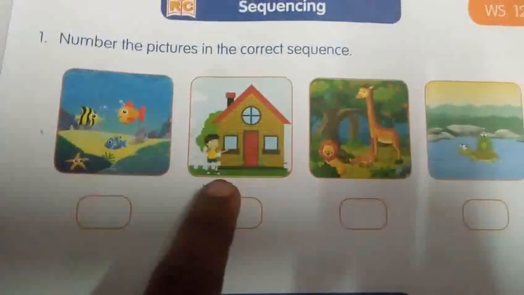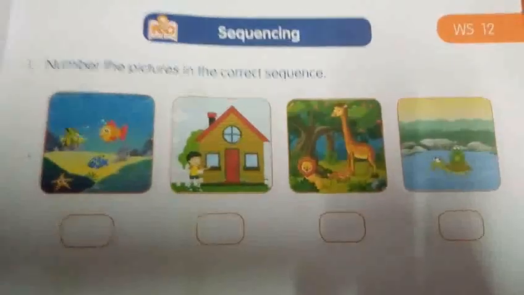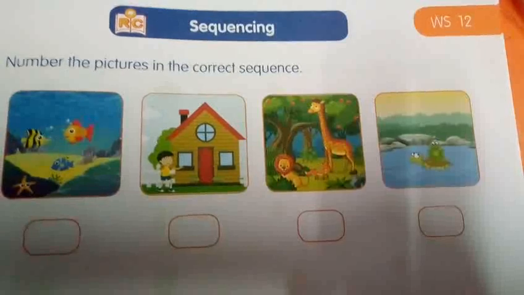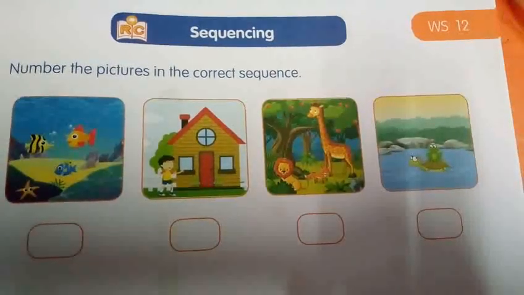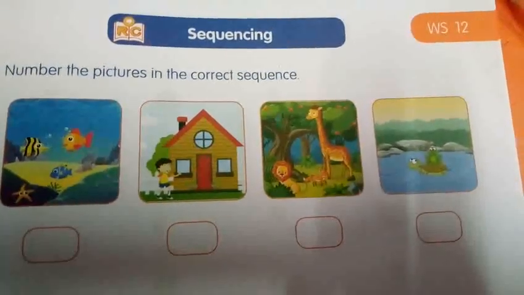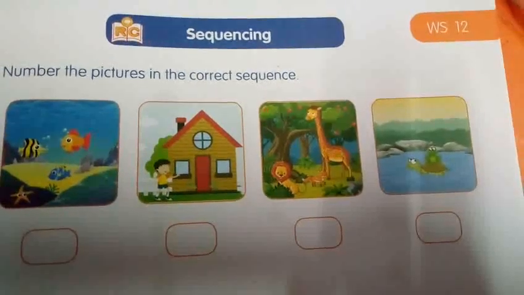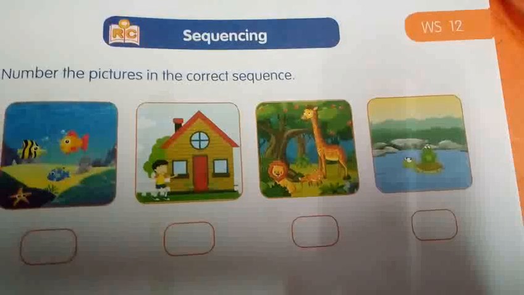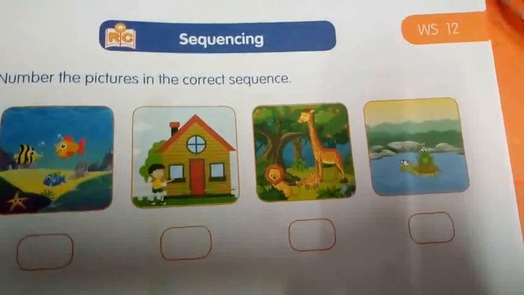See the first picture, then the second picture, third one and fourth one. You can see some pictures of the story Home of Animals that we read earlier in the class, right? You have to number them 1, 2, 3, 4. Put them in sequence and write about the picture.